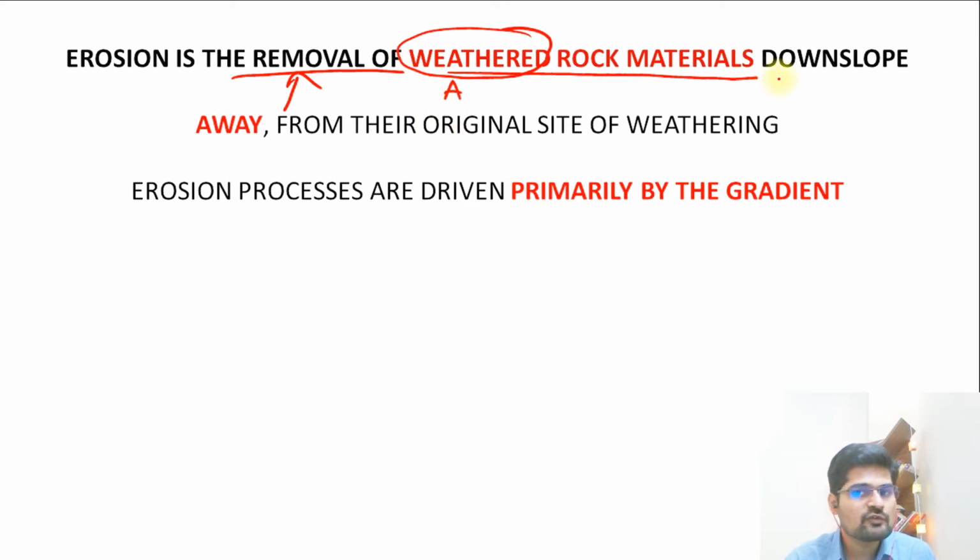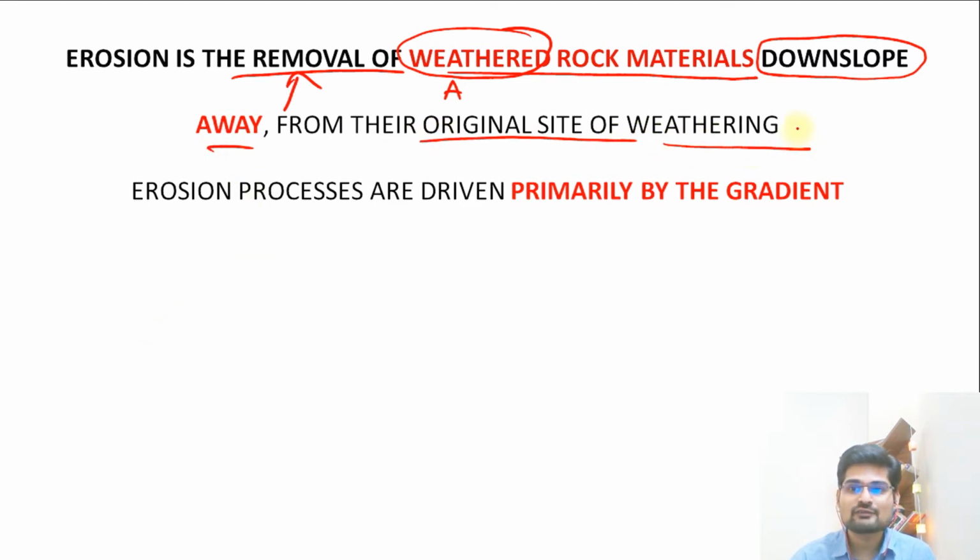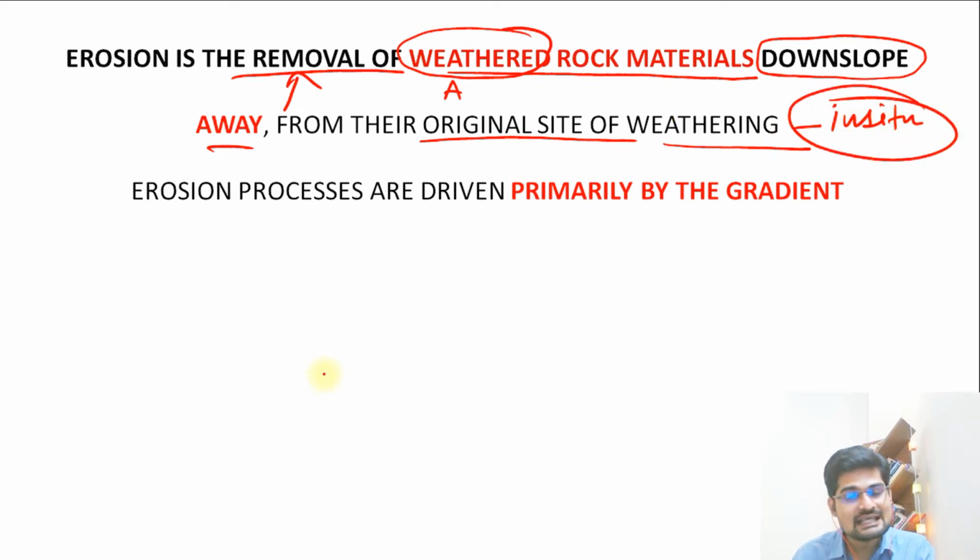They may be removed from their original position because of the slope angle or through agents of erosion, that is rainwater, wind, glacier. Anything can be an agent of erosion, but the entire thing related to erosion is the removal of that weathered rock material, away from the original site of weathering. Weathering was basically in situ, where it is there only. But erosion is removal from that in situ, away from that original site.